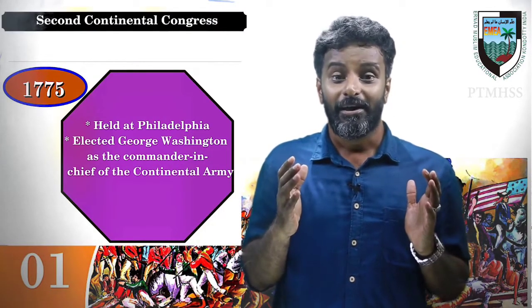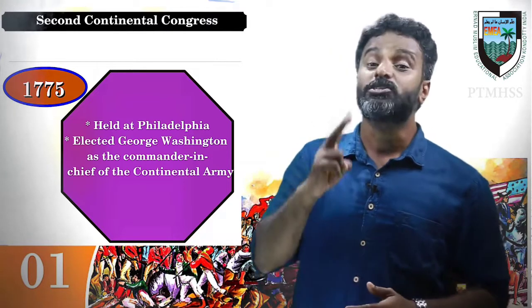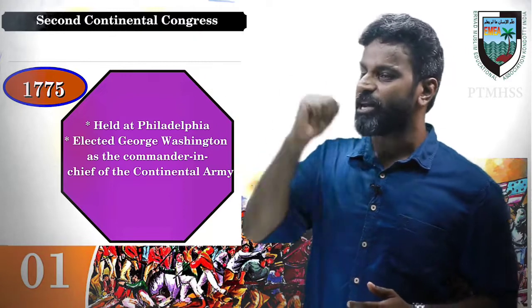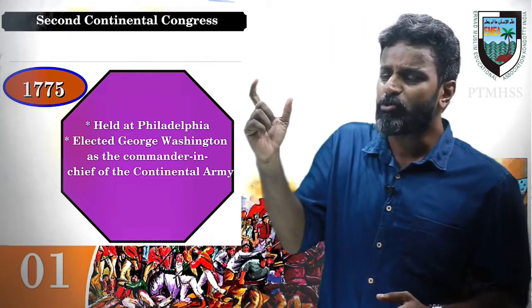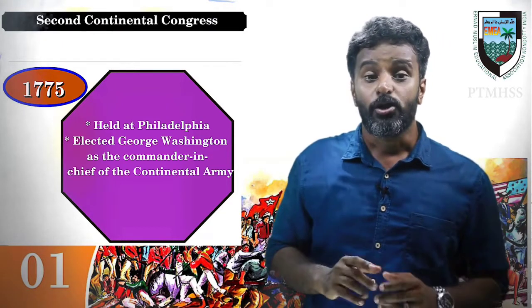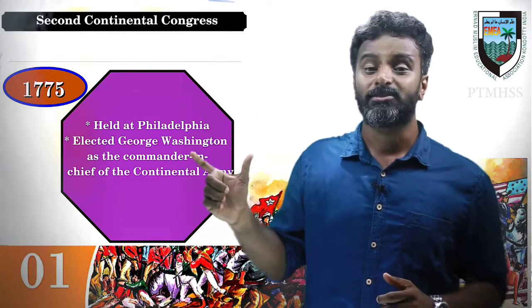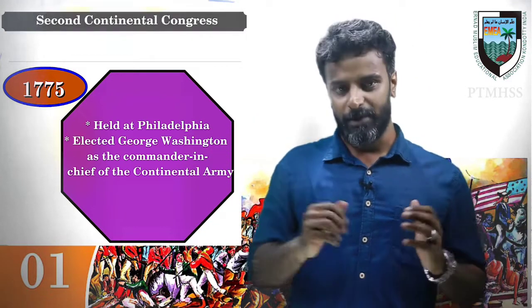they gathered at Philadelphia again. That is known as the Second Continental Congress. In the Second Continental Congress, the delegates elected George Washington as the commander-in-chief of the Continental Army.